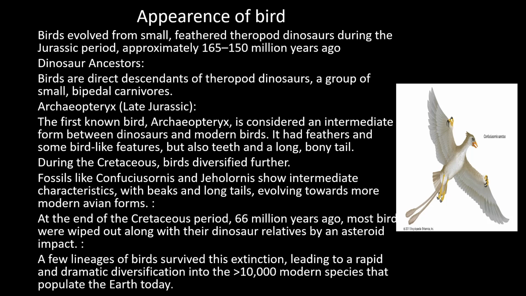At the end of the Cretaceous period, 66 million years ago, most birds were wiped out with their dinosaur relatives by an asteroid impact. But a few lineages of birds survived the extinction, leading to a rapid and dramatic diversification into about 10,000 modern species of birds that populate the earth till now.